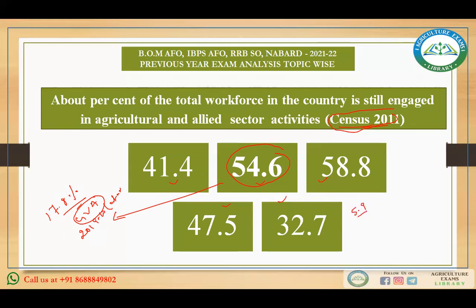For 2018-19, first advance estimate, it was 2.4%. For 2019-20 provisional estimates, it was 4%. And for 2020-21 first advance estimate, it is still 3.4% despite the pandemic.